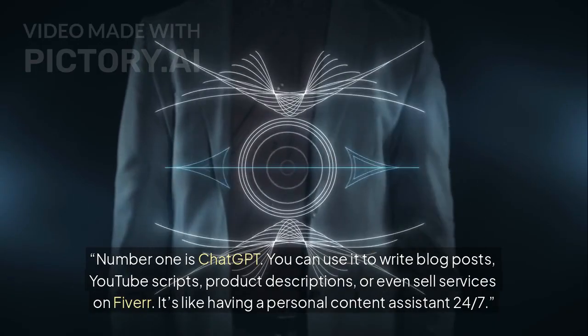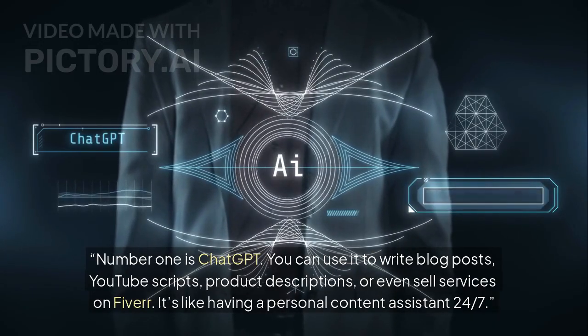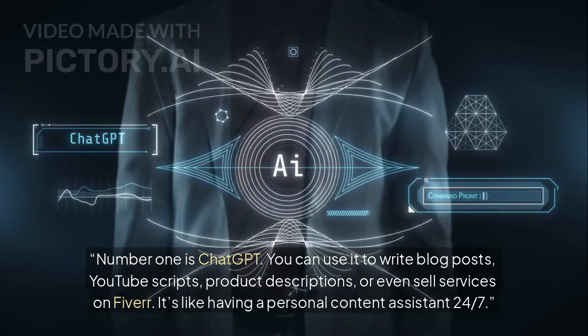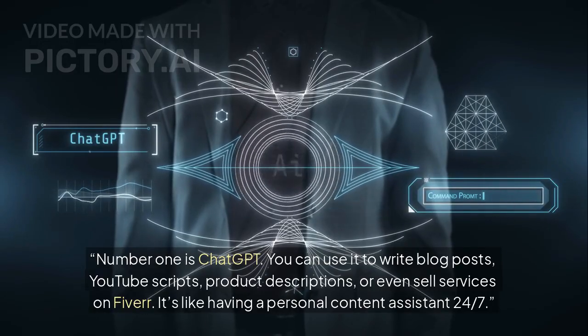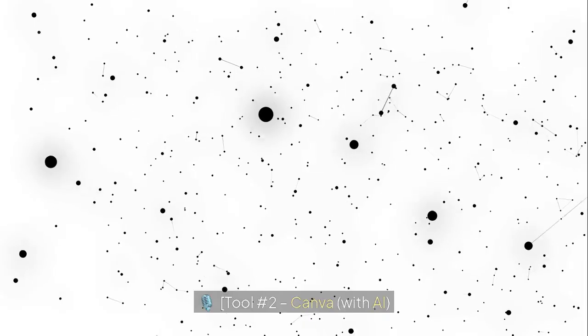You can use it to write blog posts, YouTube scripts, product descriptions, or even sell services on Fiverr. It's like having a personal content assistant 24/7.